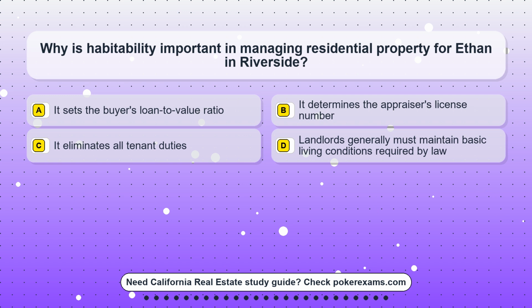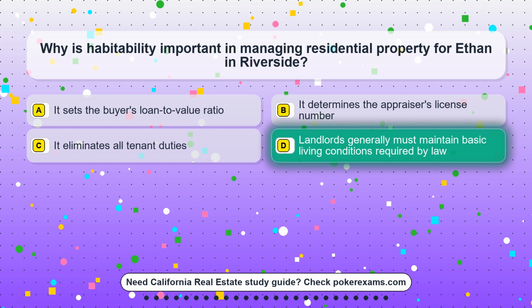Question 14. Why is habitability important in managing residential property for Ethan in Riverside? Option A. It sets the buyer's loan-to-value ratio. Option B. It determines the appraiser's license number. Option C. It eliminates all tenant duties. Option D. A landlord generally must maintain basic living conditions required by law.